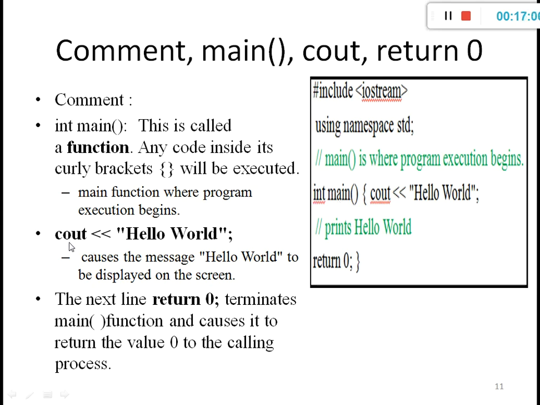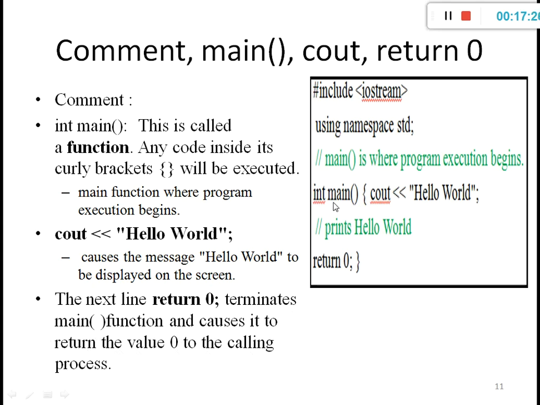Then cout hello world causes the message hello world to be displayed on the screen. With the help of cout hello world, it prints hello world on the user screen. That is actually the use of cout. Then the next line, return 0, terminates the main function and causes it to return the value 0 to the calling process.